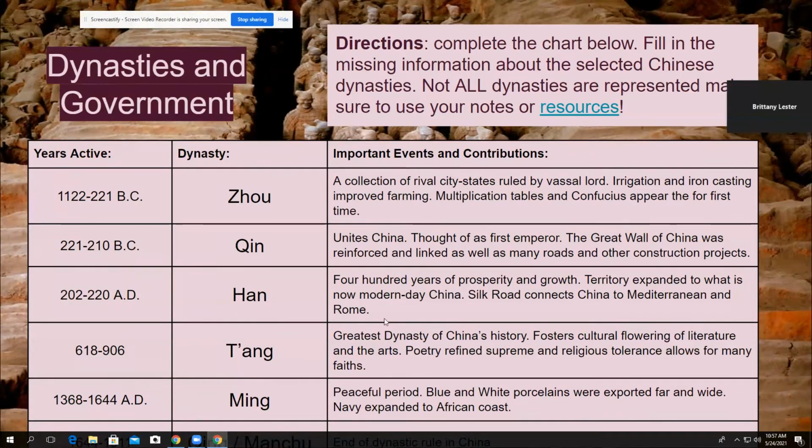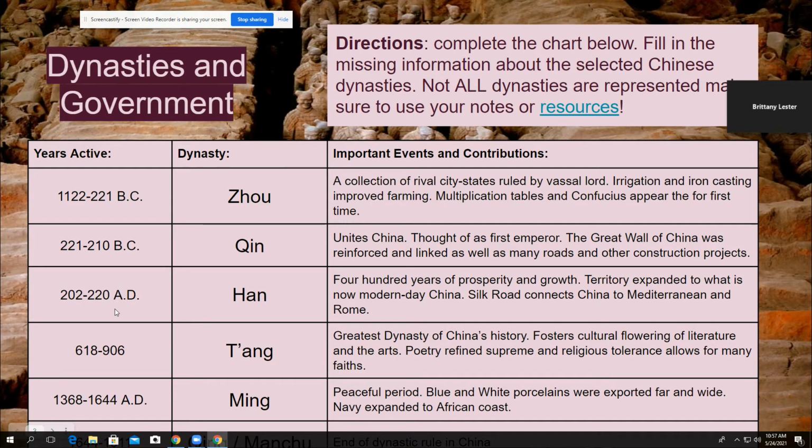So then we have Emperor Han. People of China still call themselves the sons of Han. So they feel very connected. Han is a dynasty that's around for 400 years. Although here, this does not make up 400 years. But 202 to 220 AD.